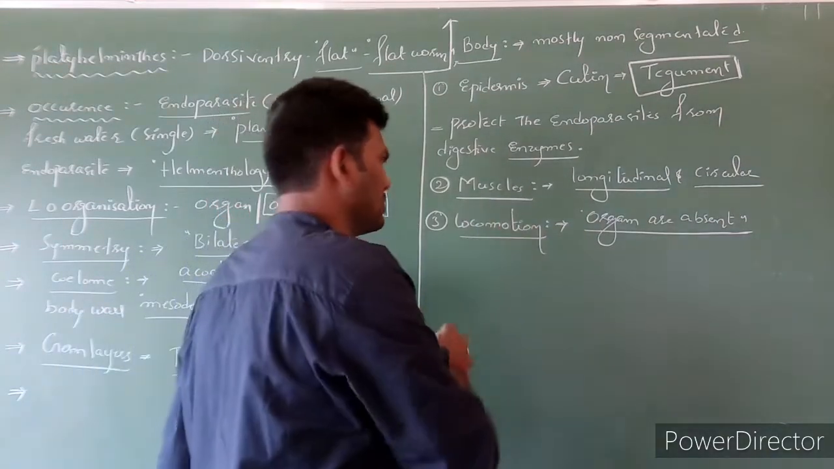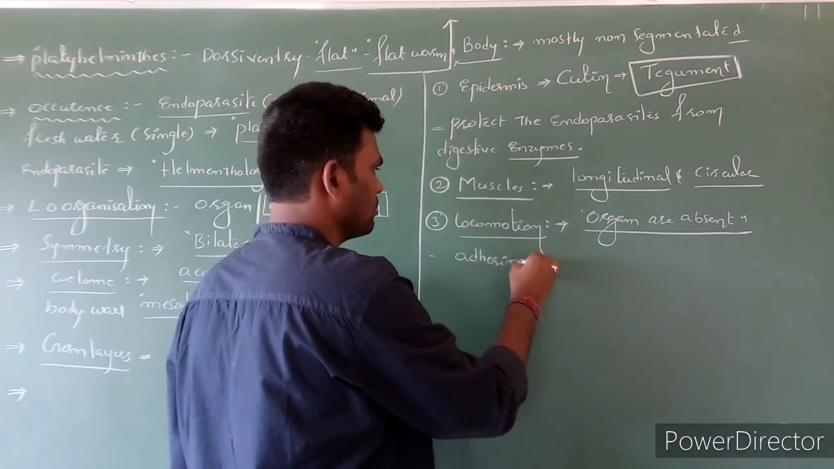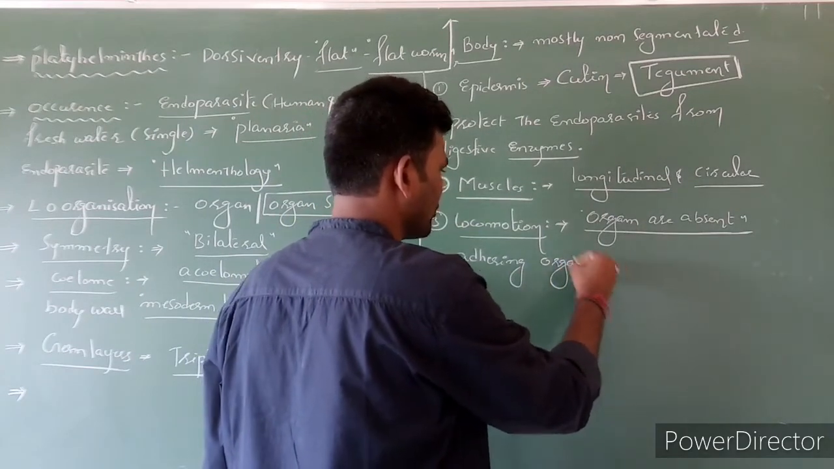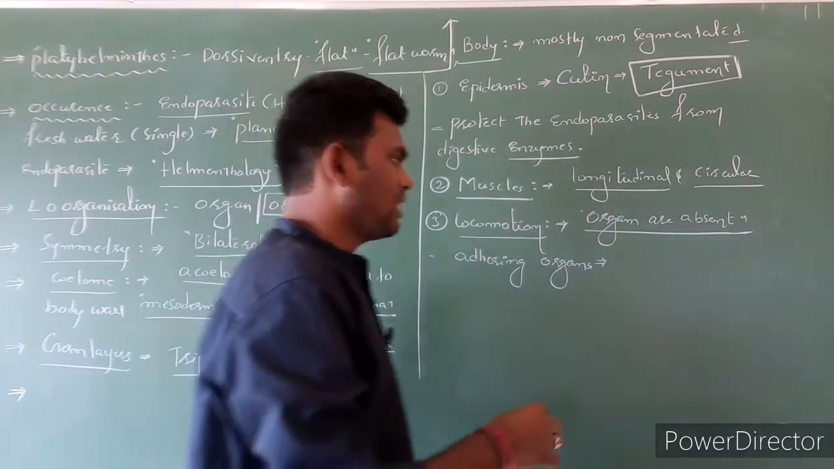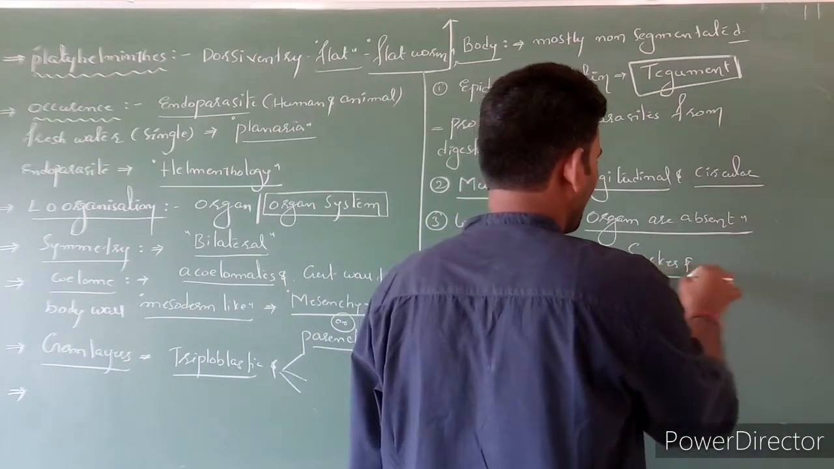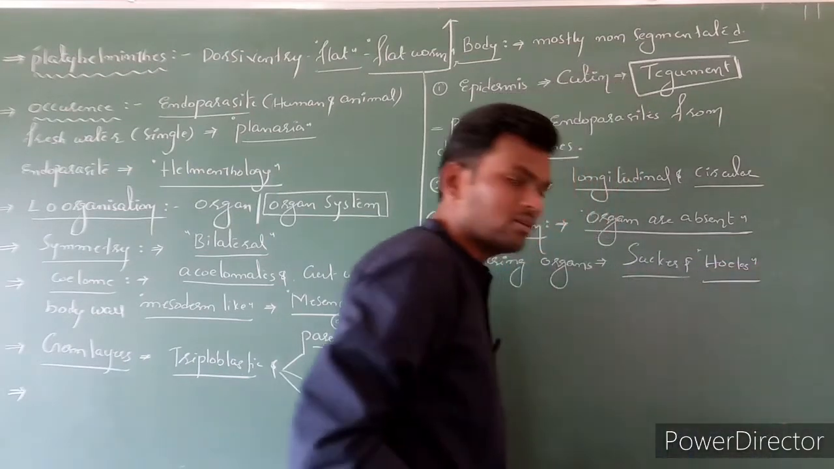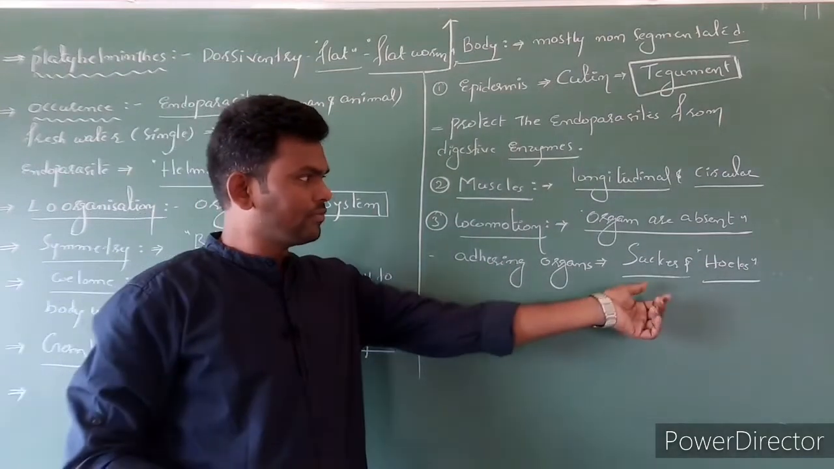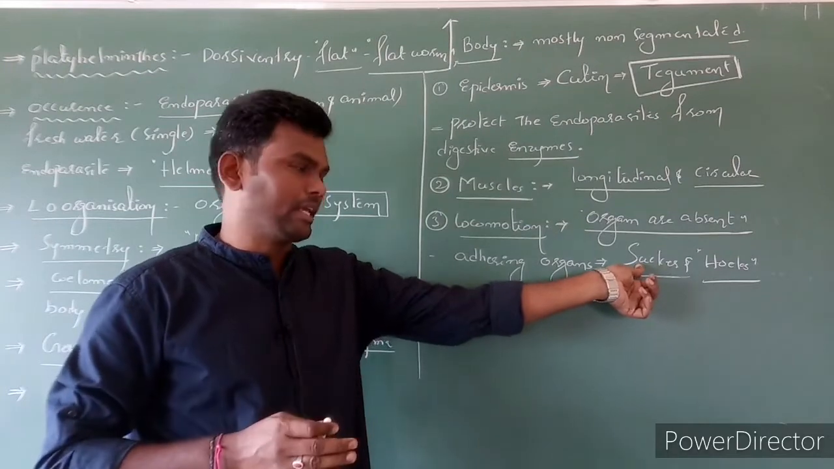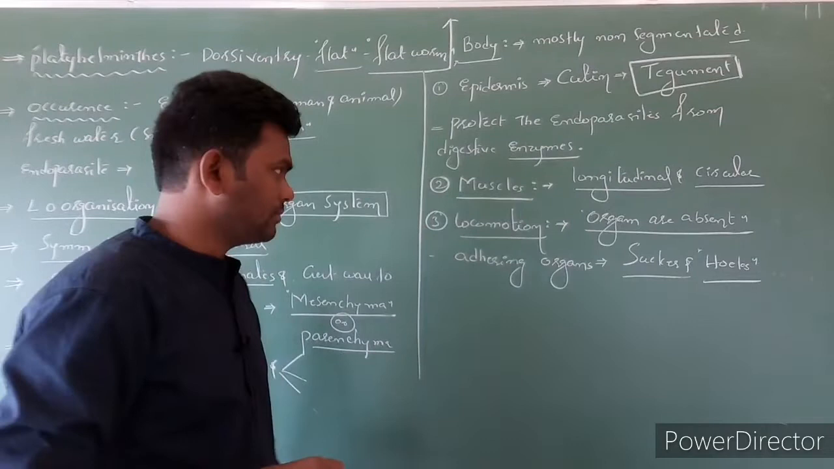In the place of locomotory organs, attaching organs are present. These attaching organs are suckers as well as hooks, which are useful to attach to the host cell or host layer. So this is regarding the body of platyhelminthes, a general character.